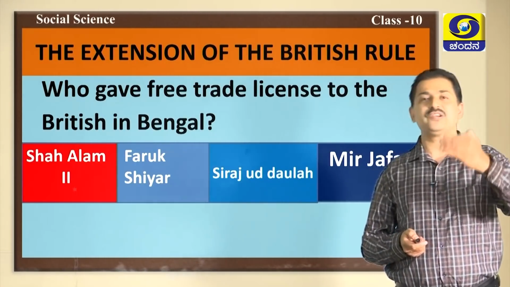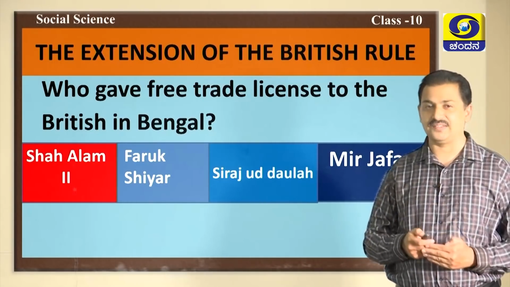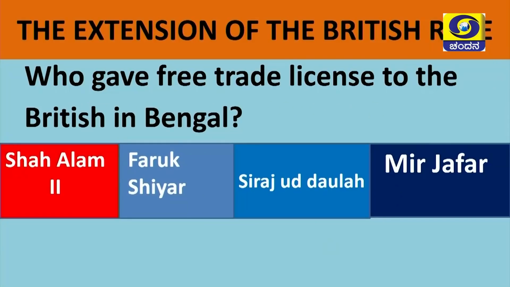Next, one more question for you before I take you to the second lesson. Who gave the free trade license to the British in Bengal? Come on, I have given you four options: Shah Alam II, Farooq Shiar, Siraj-ud-Dawla, Mir Zafar. Among these, who gave the free trade license to the British? Yes, let us answer it. Is it Shah Alam II? Is it Siraj-ud-Dawla or Farooq Shiar or Mir Zafar? Who gave the free trade license to the British in Bengal?